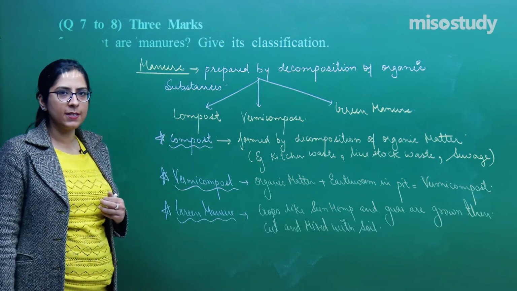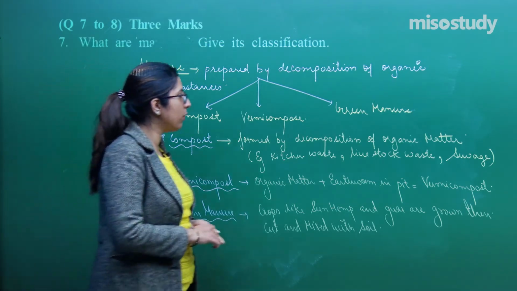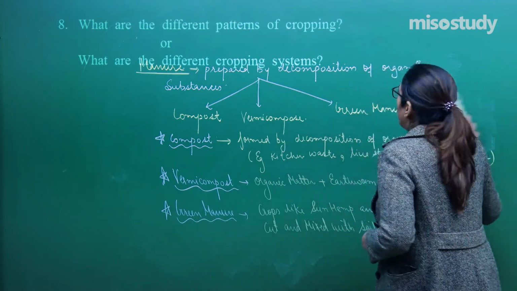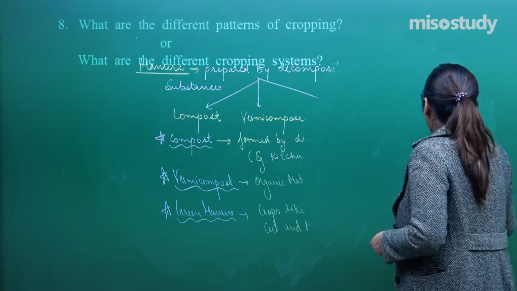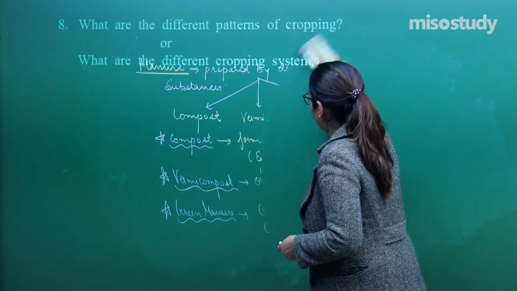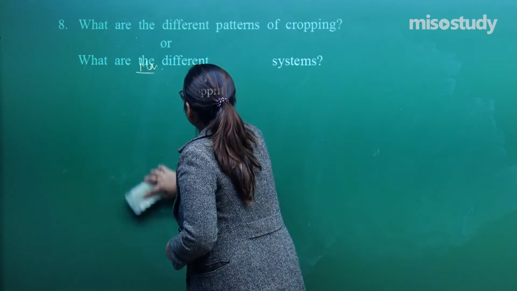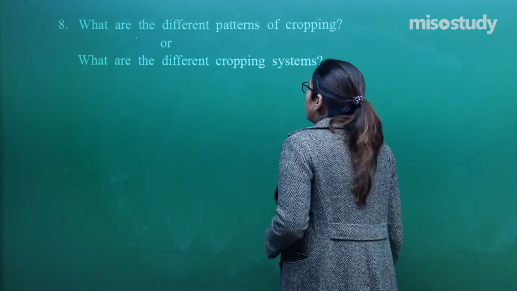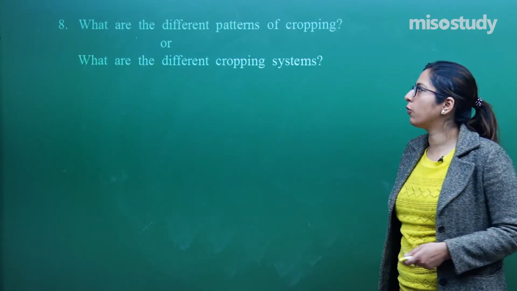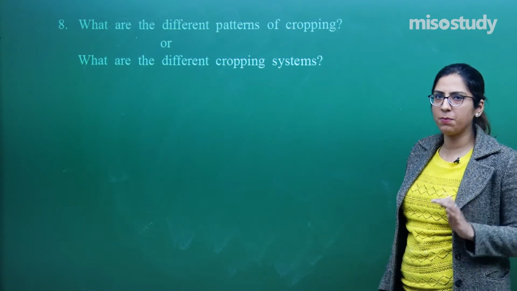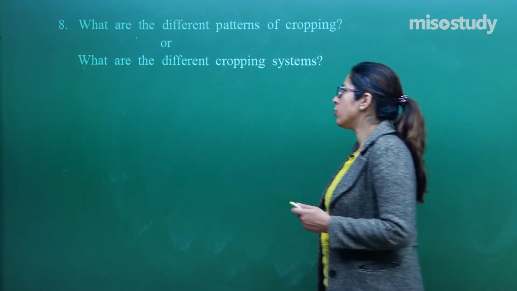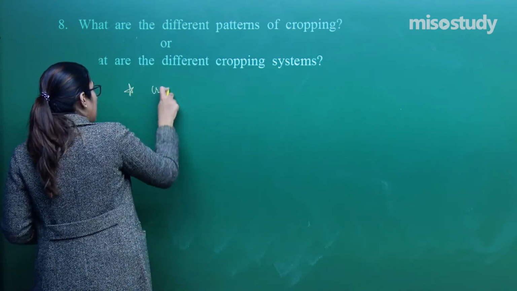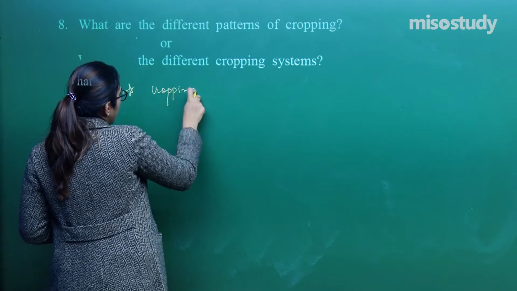So this is question number 7. This is how you have to attempt. Let's move on to the next question, that is question number 8. Now, what are the different patterns of cropping? Let's talk about it. So, what are the different patterns of cropping or what are the different cropping systems? If such type of questions occur, what will be your answer? So, this is a direct question. We have already completed the same in the sessions as well. They are asking, so I will not go into detail.